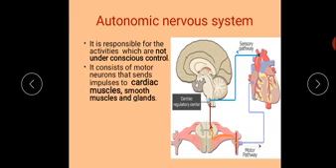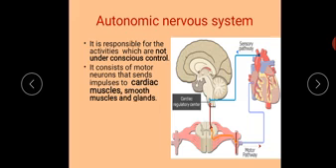It consists of motor neurons that send impulses to cardiac muscles, smooth muscles, and glands. It means it includes those motor neurons which transmit information from the central nervous system to cardiac muscles, or the muscles of the heart, smooth muscles, or glands.